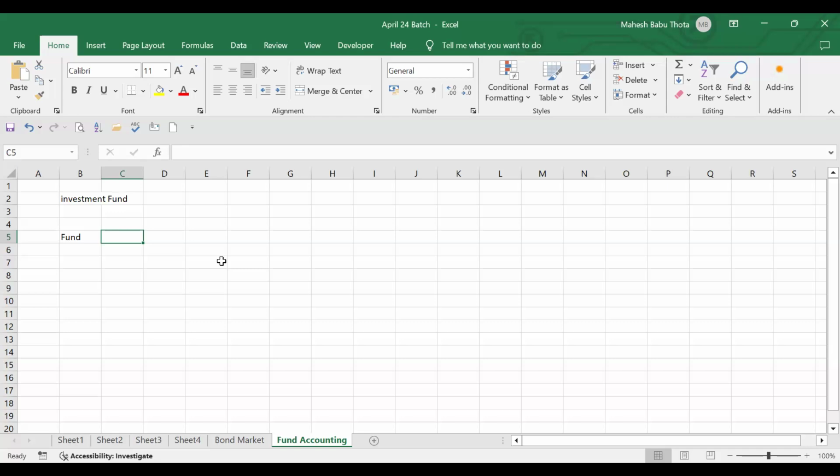Now we are talking about investment fund. What is an investment fund? The name itself says that they're collecting money for investment purposes. You have to invest in securities. They're collecting money for investment purposes. Who is collecting? Can I collect for investment? I can collect. Maybe I can collect from you guys: contribute 50,000, 50,000.